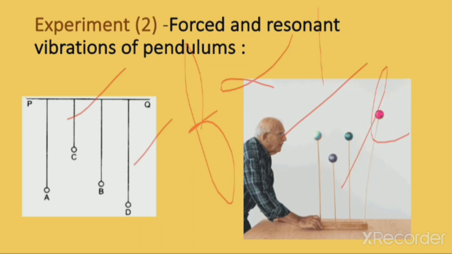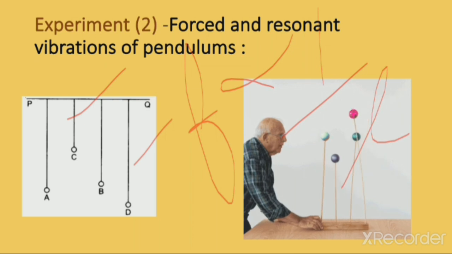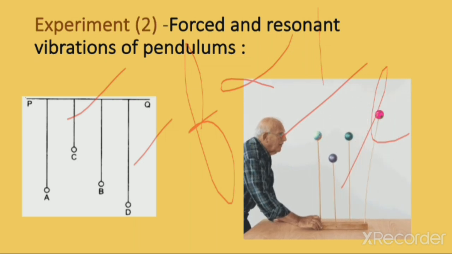Now pendulum A is set to vibrate first by displacing its bob to one side, normal to the length of the string PQ. So what will happen? When A vibrates, all three will start vibrating, because all four are connected with the same string. As you can see, A and B have the same length, so their frequency will also be the same.